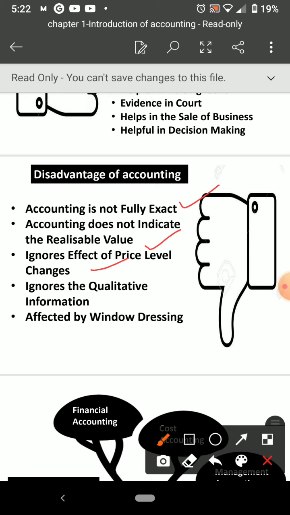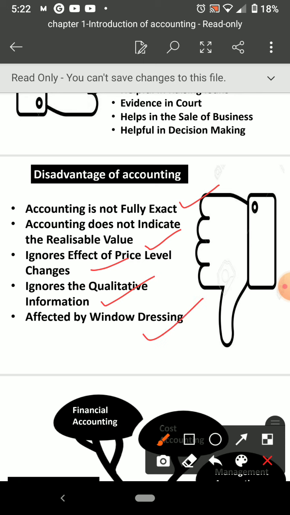Then next is ignores qualitative information. Yes, so we write only quantitative information, meaning only money matters, financial related aspects we are writing here. We are not giving any importance to qualitative aspects. Okay, then affected by window dressing.